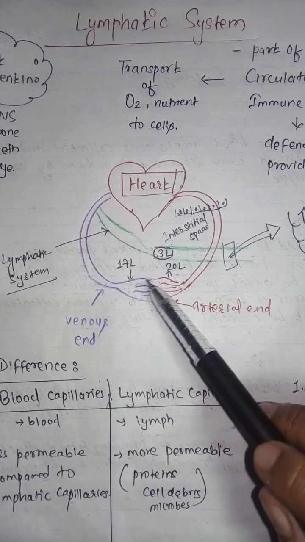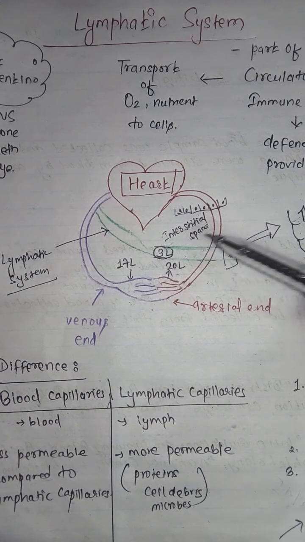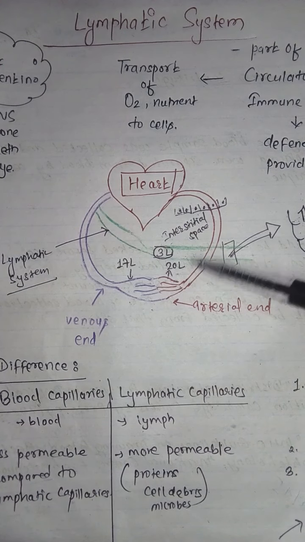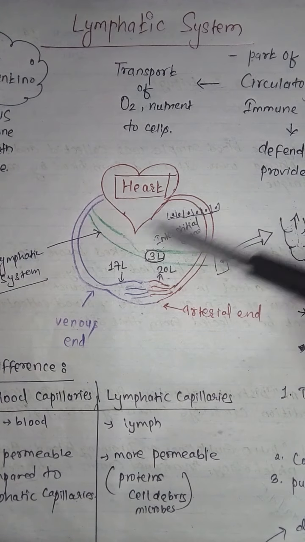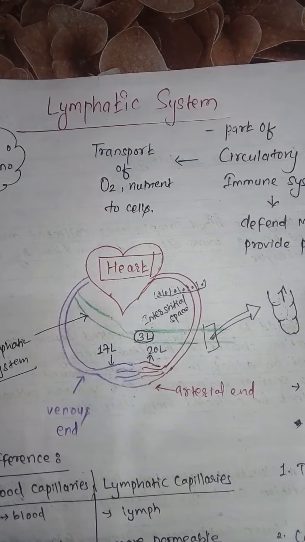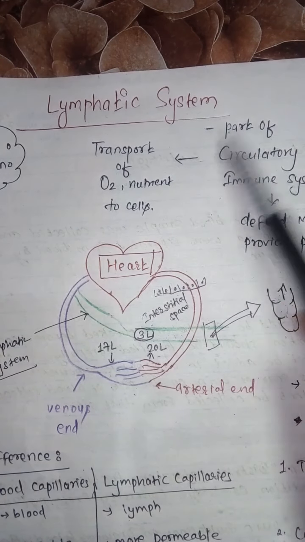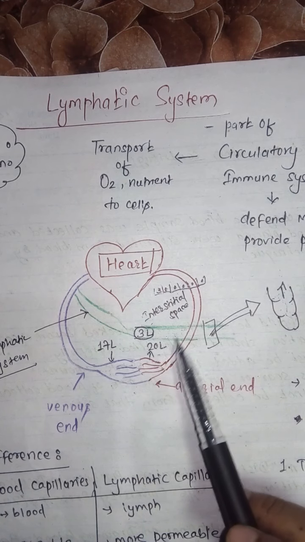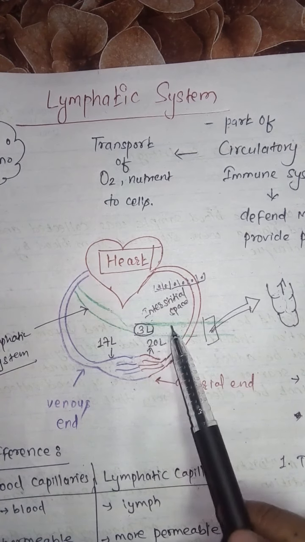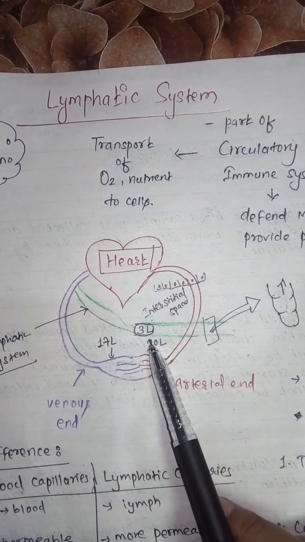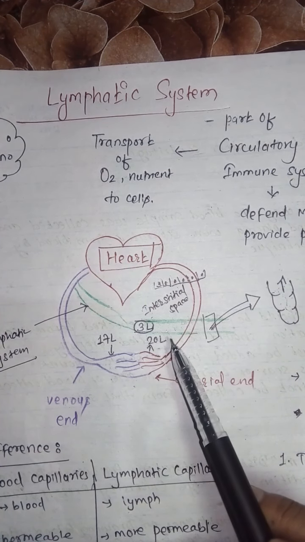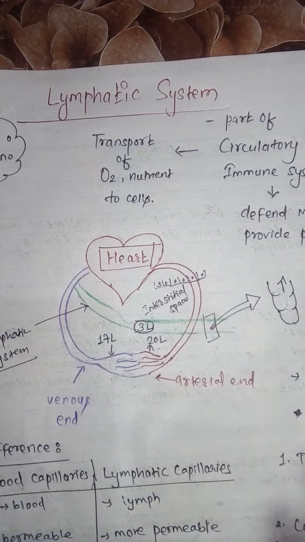Now let's look here. 20 liters of the fluid is being lost, and we get back only 17 liters. Then there is an imbalance. So to maintain the balance, there is one system which is known as the lymphatic system. This green color shows the lymphatic capillaries. The lymphatic capillaries will take up the 3 liters of fluid. When the fluid from the tissue space, from the interstitial space, moves to the lymphatic capillaries, it is now called lymph.